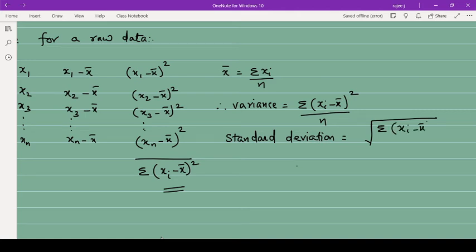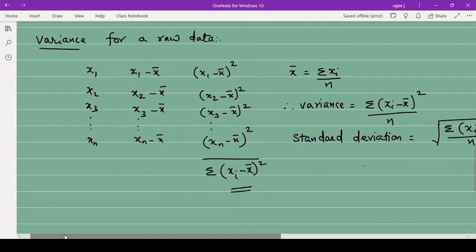And here one important thing that usually comes for entrance exams is that variance can never be negative. Variance will always be a positive value only, because we are finding the square here. Even if suppose you are getting a value here, say minus 5, this is minus 3, when you take the square, minus 5 square is going to be plus 25.